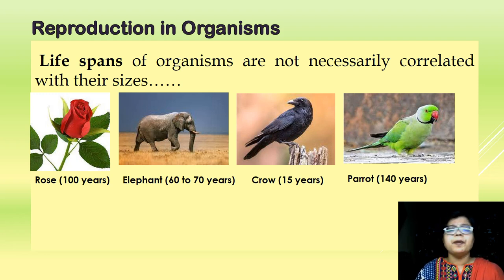In a particular group of organisms, if a particular organism is unable to reproduce, then it does not have any impact on that group of organisms. But if the whole set of organisms are unable to reproduce, then in the long run, they will become extinct, and it has an adverse impact on the ecosystem.